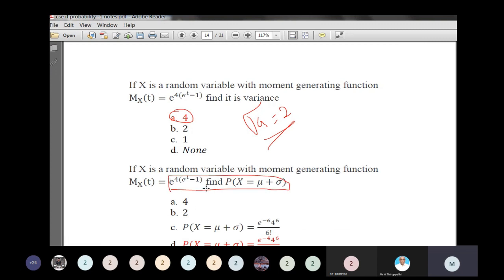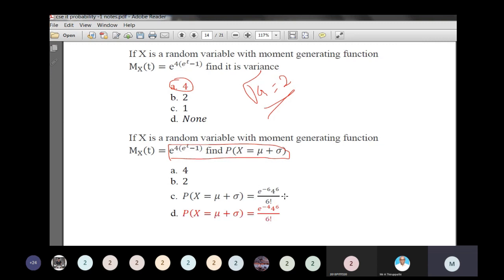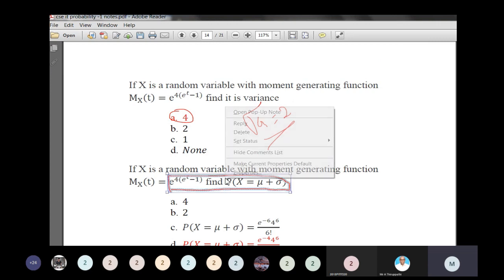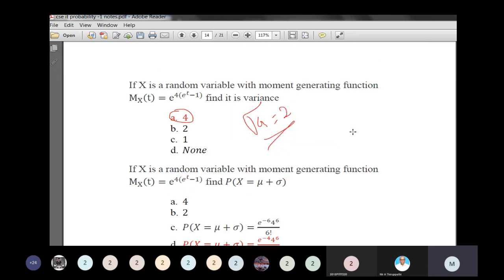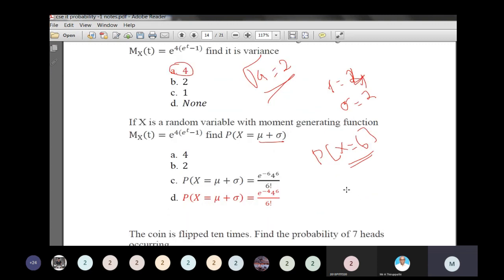If x is a random variable with moment generating function given like this, find P of mu plus sigma. Same question. What is mu? Mu is nothing but the mean. So the mean of the Poisson is lambda, which equals 4, and sigma, the standard deviation, is the square root of 4 equal to 2. So mu plus sigma is 4 plus 2 equal to 6. P of x equal to 6.